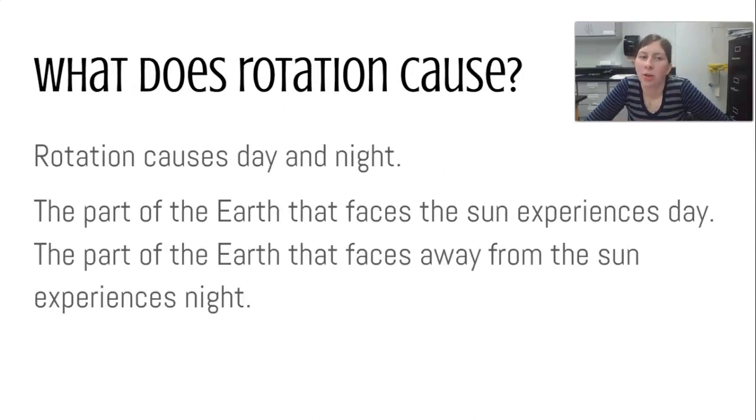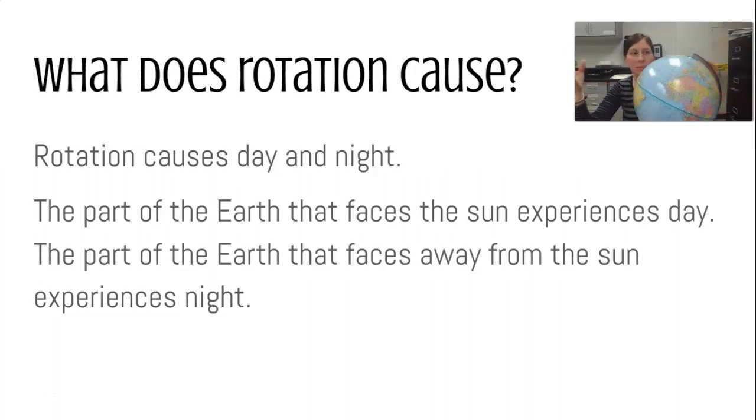What does rotation cause? Rotation causes our day and our night. If the Earth did not spin, we would not have day and night like we do. The part of the Earth that faces the sun experiences day, and the part of the Earth that faces away from the sun experiences night. So thinking about our globe, if my sun is over here, that means this part of the Earth is having daytime, and this part of the Earth over here would be experiencing night. And as that Earth rotates, that changes. So now this part would be having day, well, rotates the other way. This part would be having day, and this part would be having night.